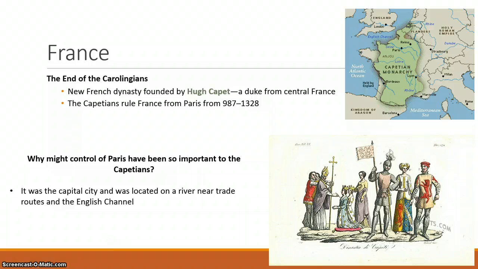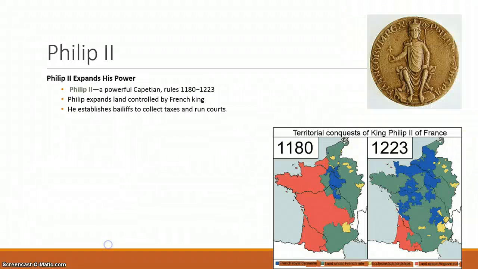Why might they control Paris, and why was it so important? Paris became the capital city and was located on a river near trade routes and the English Channel, which formed a close connection between England and France, also causing years of conflict between France and England over land.